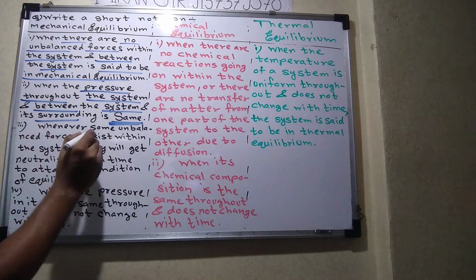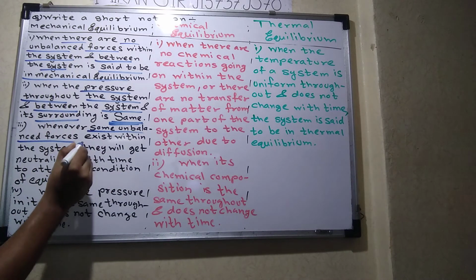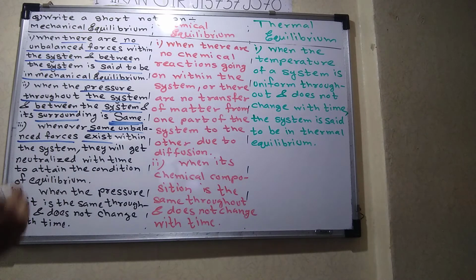Third, when some unbalanced forces exist within the system, they will get neutralized. That is also one of the things, because we can't ignore that every time we will not achieve the ideal condition, because in the universe there won't be any ideal condition. Some unbalanced force will definitely be induced by external activities.